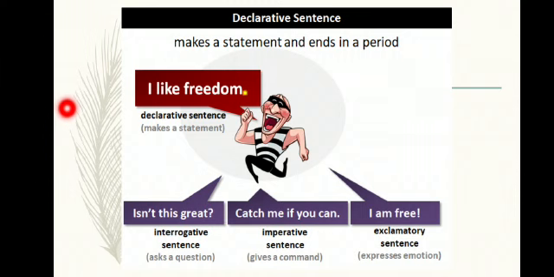Students, listen to me carefully. Understand the grammar types of sentences. We can say types of sentence or kinds of sentence. Already you have studied in 6th standard, 7th standard. So if you learn again and again, you become perfect in this. Write three sentences in each type of sentence. Along with this, I'm giving a worksheet also. Do it and send it to my personal number.